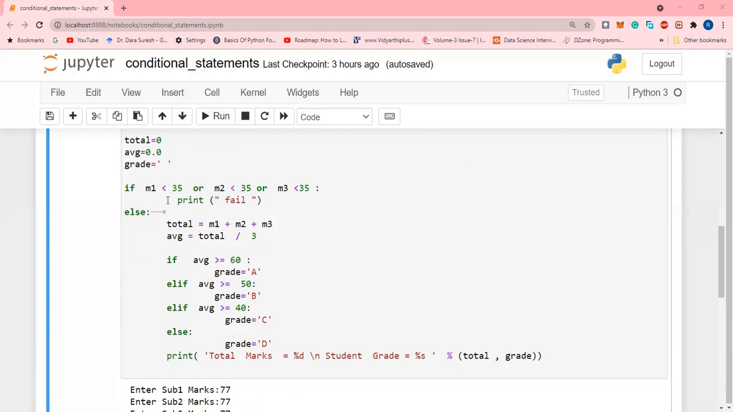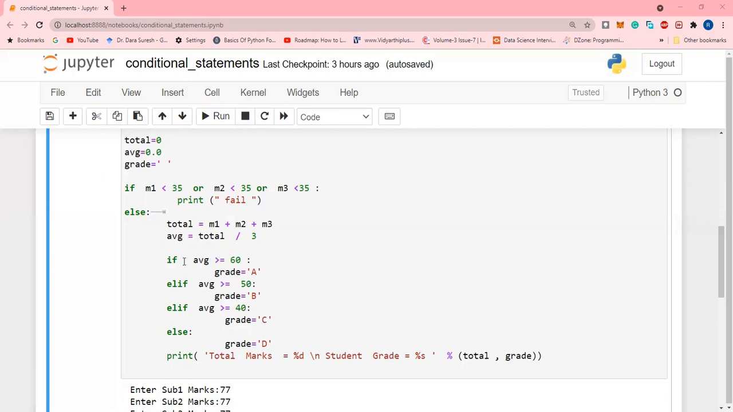Any subject less than 35 goes to fail. Else, otherwise, if M1 is greater than 35, M2 is greater than 35, and M3 is greater than 35, then the else part will be executed. Here it finds the total, M1 plus M2 plus M3, the total of 3 subjects, and we are finding the average. Average equal to total divided by 3. The average of the student is obtained here.